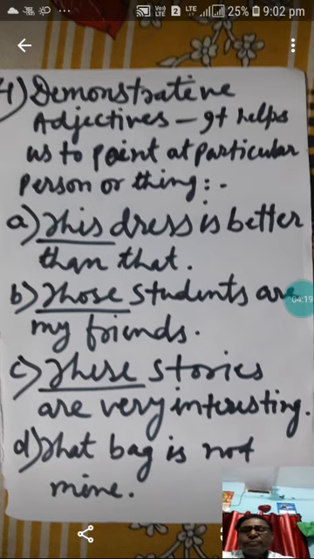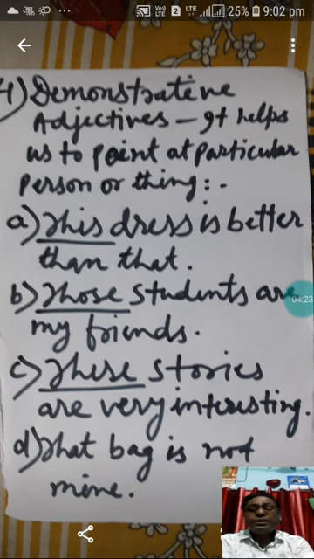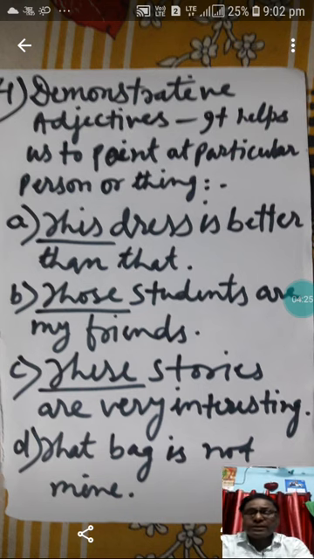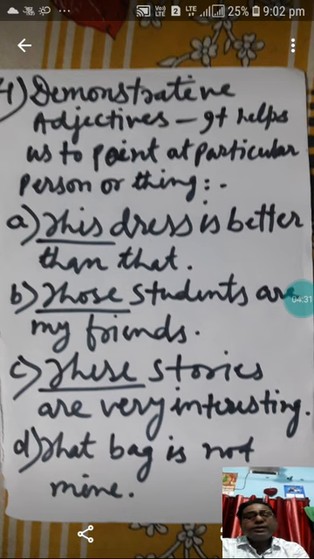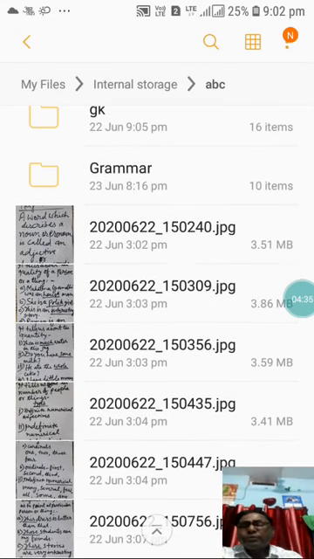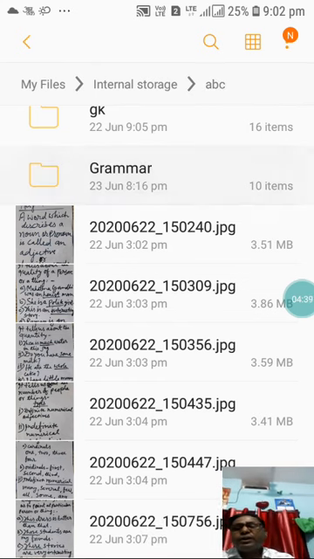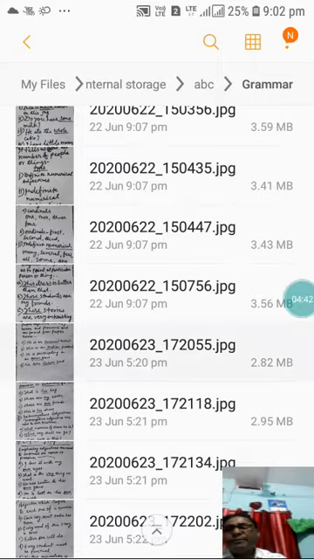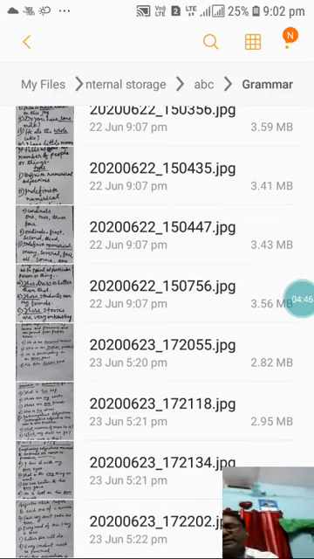In this way, these stories are very interesting. Here in this sentence, these is a demonstrative adjective. That bag is not mine. So here that is a demonstrative adjective. So let us now go to the next one and find out what is next in that series.